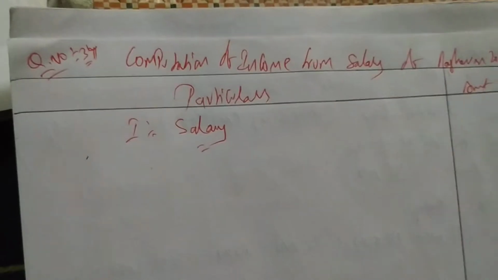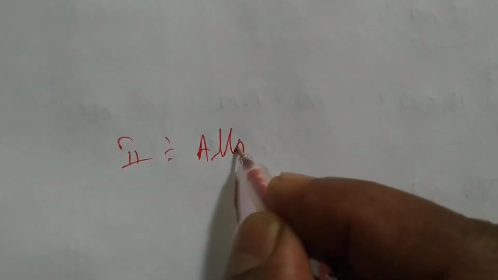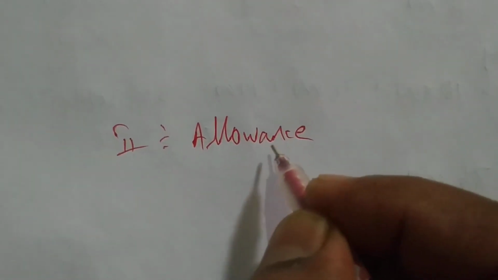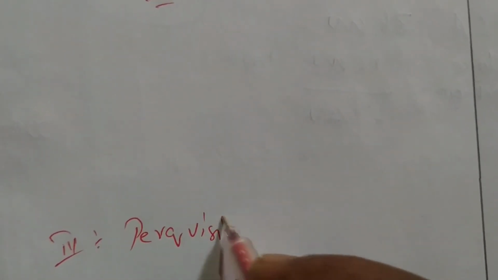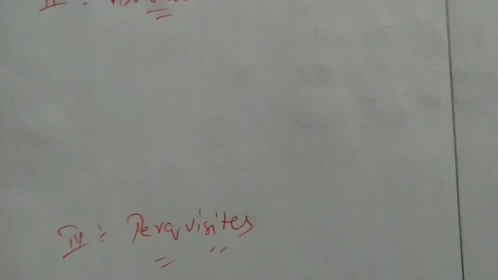In salary we are having two items, so we'll leave some space and we'll write allowances. After allowances we are having three allowances. After that we'll write perquisites.